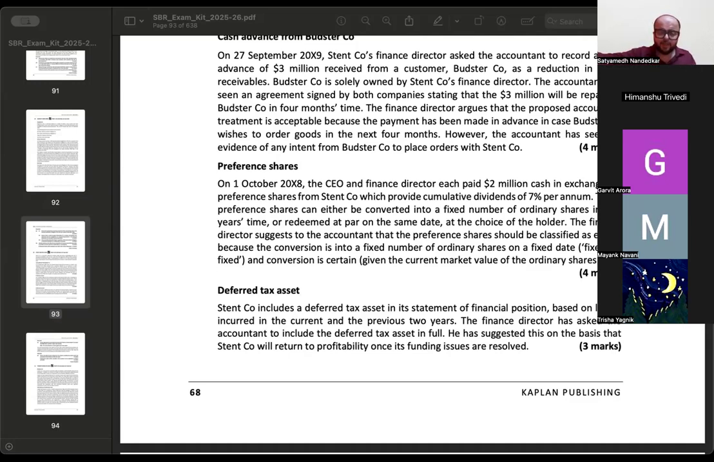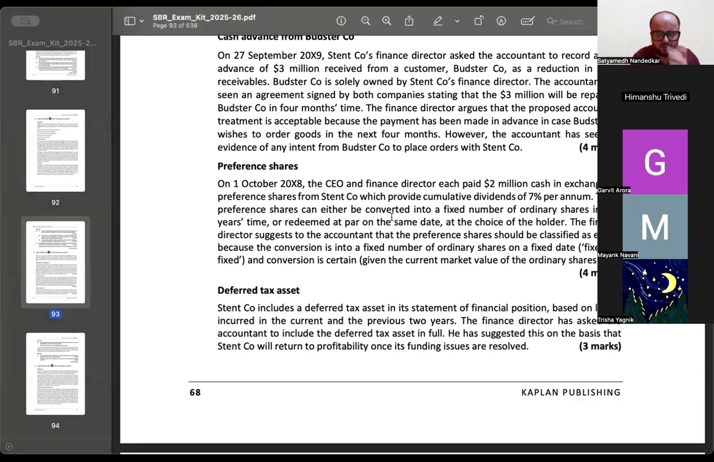उसका आप equity element separate out करो, उसका financial liability element separate out करो. ये what are some of the indicative words in the question which point you in this direction? Conversion into a fixed number of ordinary shares in 2 years' time or redeemed at par on the same date. ऑप्शन दिया है आपको एट द चॉइस ऑफ द होल्डर. दिस इज लाइक अ क्लासिक केस ऑफ compound instrument and you know how to go about it.